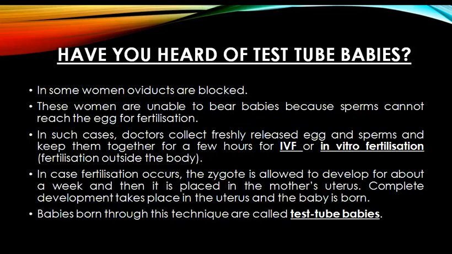In vitro means something that is happening outside. So in this case, in vitro fertilization means fertilization that is occurring outside the body in a test tube. In case fertilization occurs, then the zygote is allowed to develop for about a week, and then it is placed in the mother's uterus. Complete development takes place in the uterus and the baby is then born. So the babies born through this technique are called test tube babies.